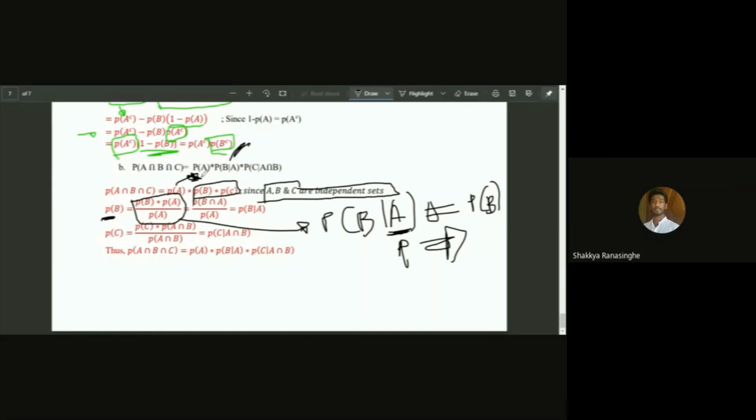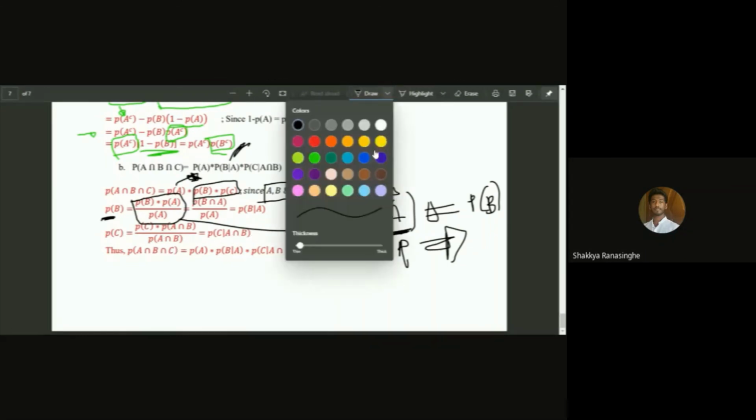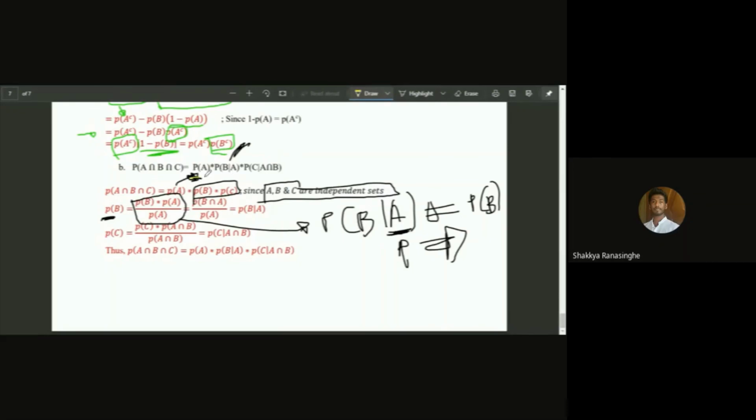So in this equation, it's PA multiplied by PB multiplied by PC.